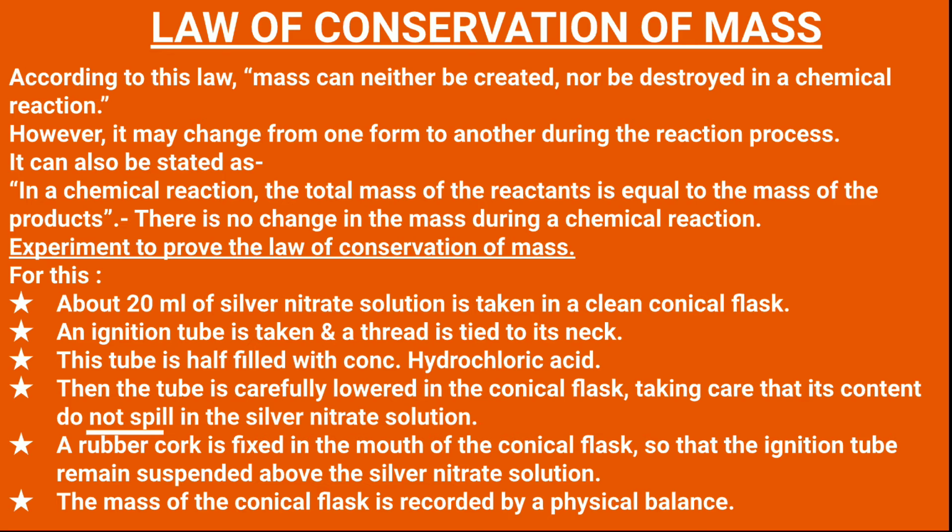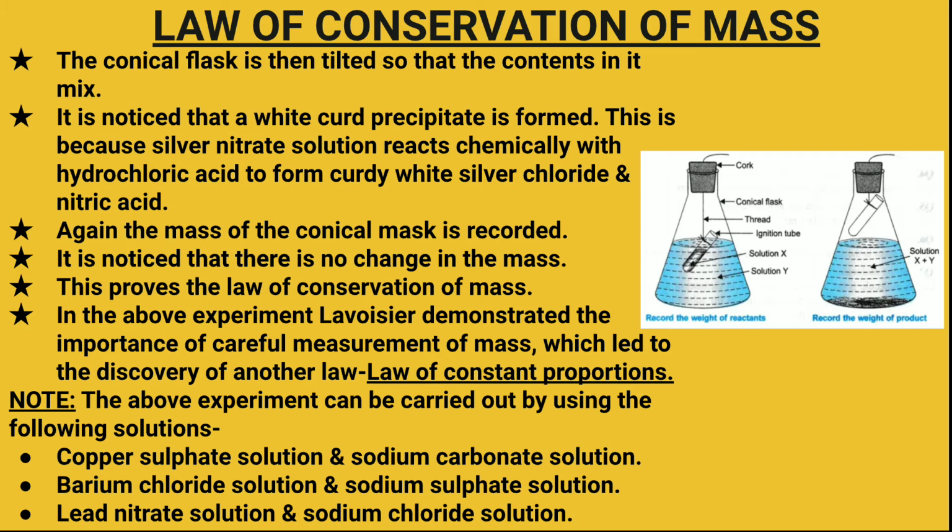Then the mass of the conical flask is recorded with that HCl inside it, by a physical balance. Next, the conical flask is tilted so that the contents mix, that is, the silver nitrate solution in the conical flask and the ignition tube containing the conc. HCl. A chemical reaction then takes place inside that flask.